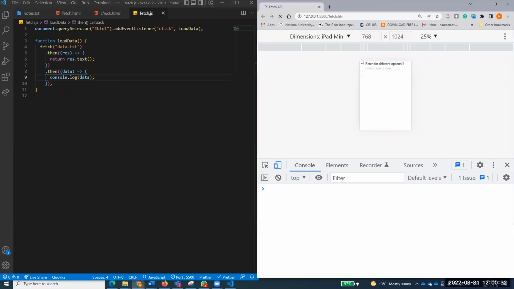Now clean that up, and now see when I click on my first button. How many of you are clear after this one? Because this starts to become a bit complex. But remember, this response.text again provides another promise, and to catch that promise, I need to chain this .then with this response.